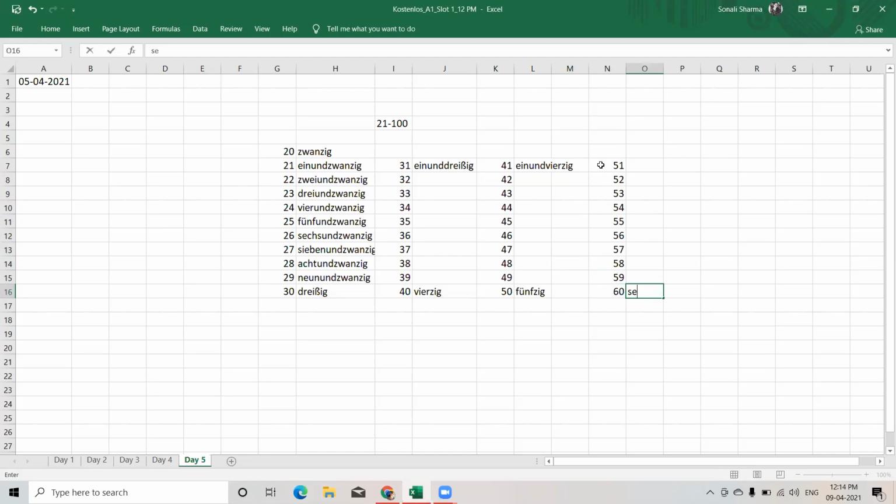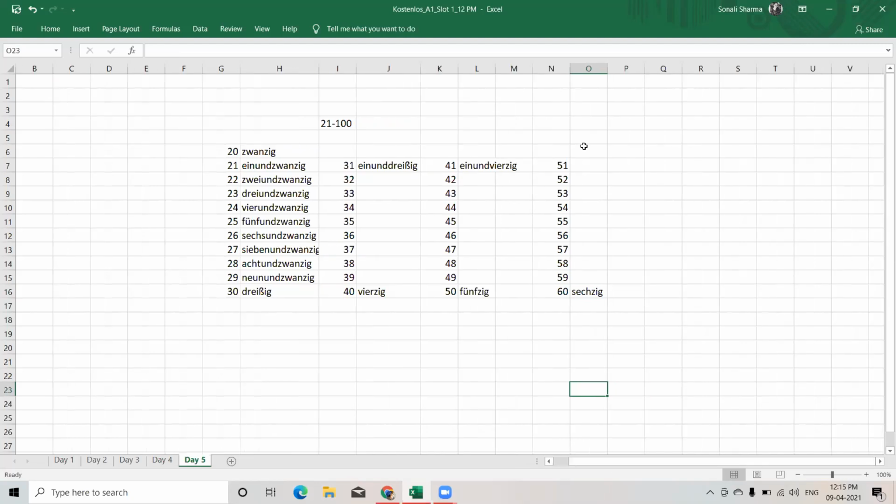So for 60, the word is sechzig, not sechszig. We are not putting S after CH. S-E-C-H-Z-I-G. This is the spelling. Next is our 61 as ein und 60. 62 zwei und 60. 63 drei und 60. 64 vier und 60. 65, 66. So we are putting first 6, full sechs und 60.